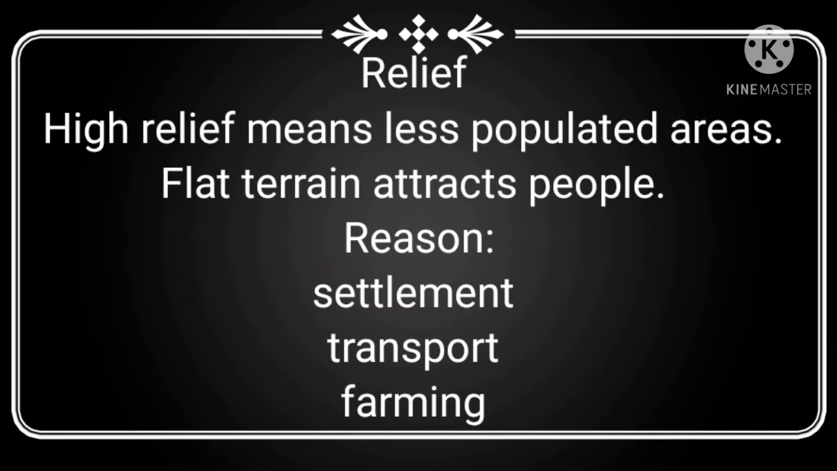Now my dear student, we can simply say that high relief means less populated area and flat terrain means areas which attract people. And the simple reasons are settlement, transport and farming. Settlement means plain land is easier for building houses, and plain land obviously supports transport and farming also.